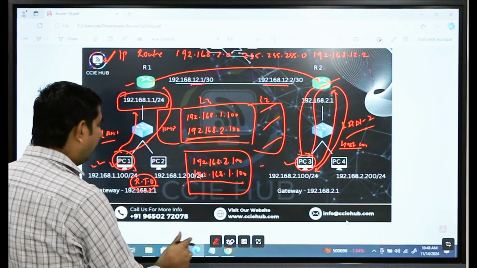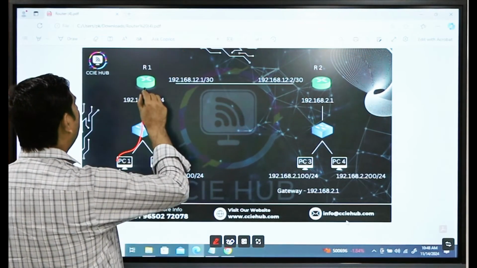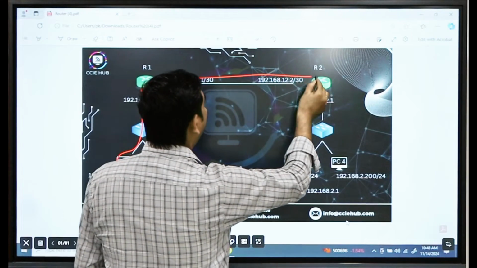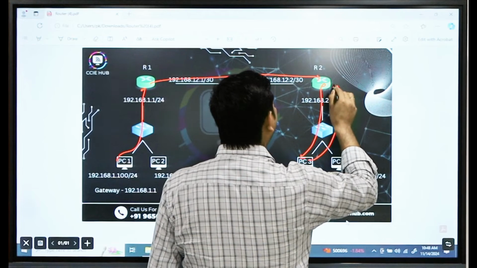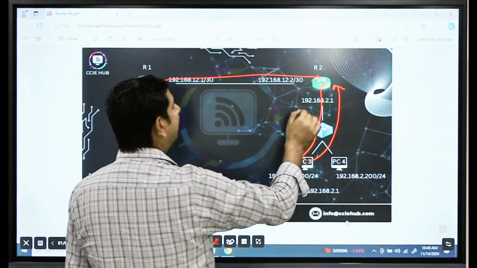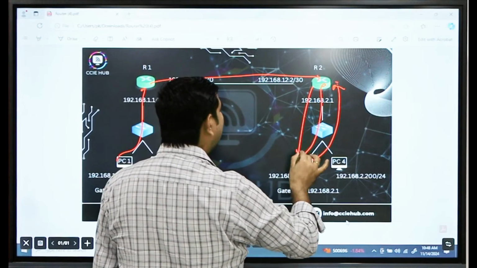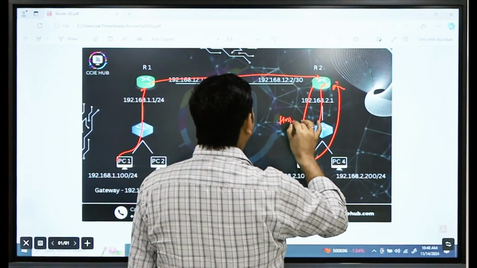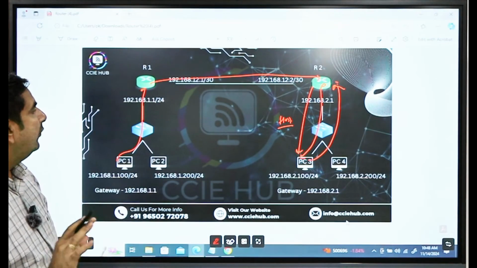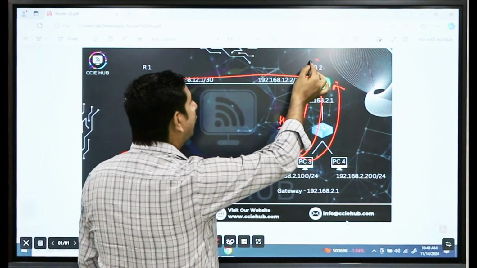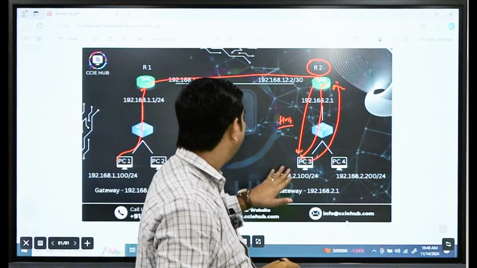So what is the flow, guys? The packet will move from here to R1, then to R2. R2 will forward it to PC3, and then PC3 will send the reply. Once R2 gets the reply, R2 will send the message, host unreachable. Most people are confused: why does R2 forward the traffic to PC3 if R2 doesn't have a path to send the reverse traffic?